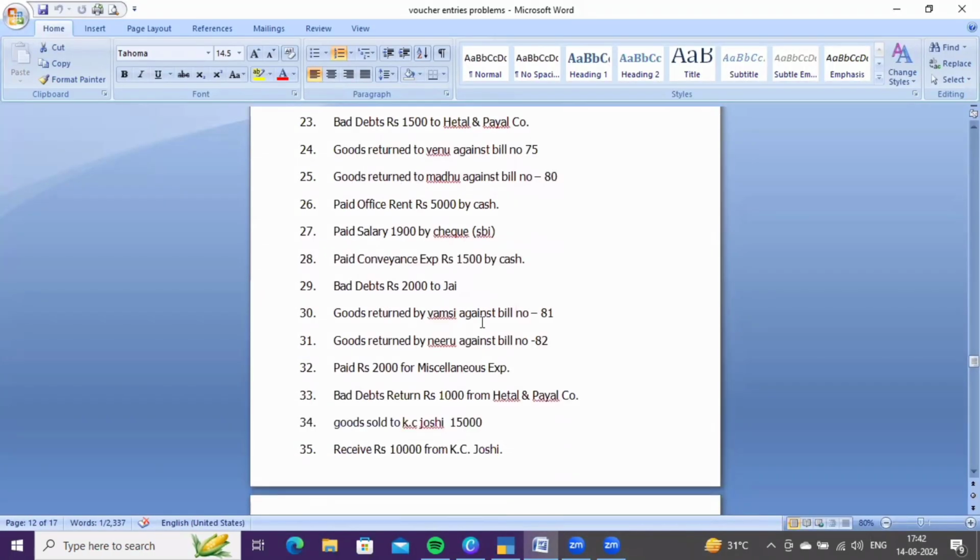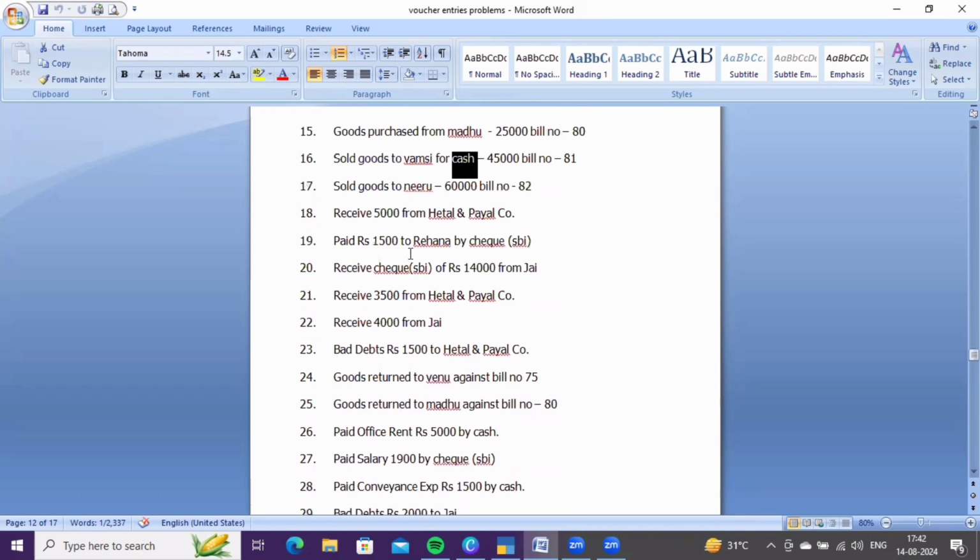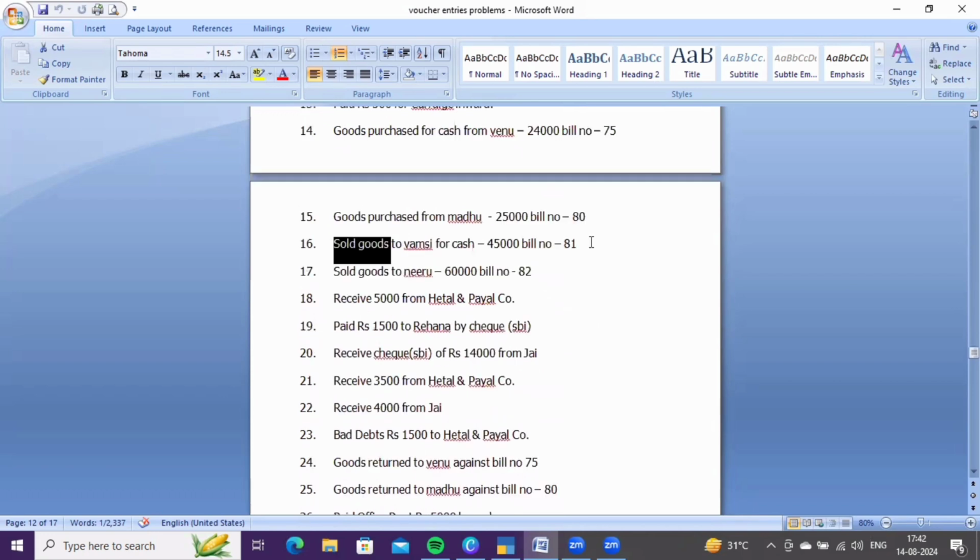Next, goods returned by Vamsi against bill number 81. Goods returned by Vamsi means earlier we sold goods to Vamsi. In that transaction we sold goods and at the same time we received payment from Vamsi. So at that time we entered the transaction as cash account debit, sales account credit.